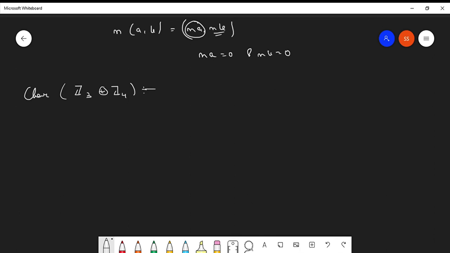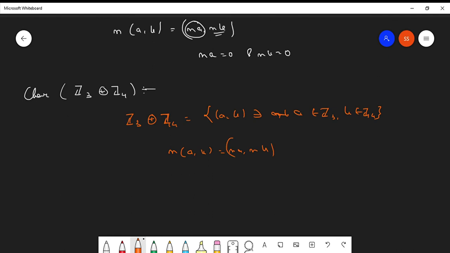Okay. So, what are the elements of Z3 additive Z4? This is (a, b), such that a belongs to Z3, b belongs to Z4. So if you take n times (a, b), which becomes (na, nb), for what smallest positive integer will you get both these values to be equal to 0?